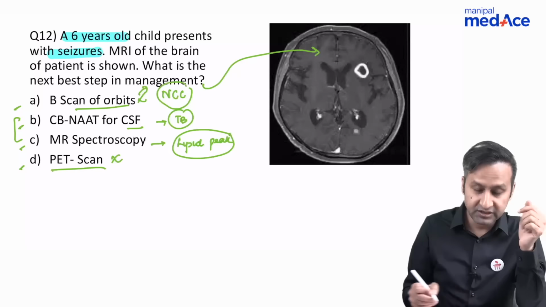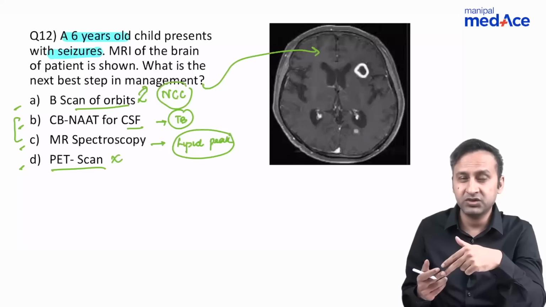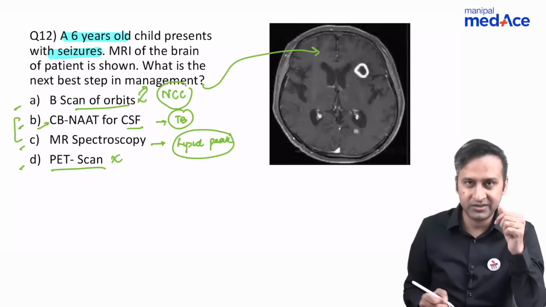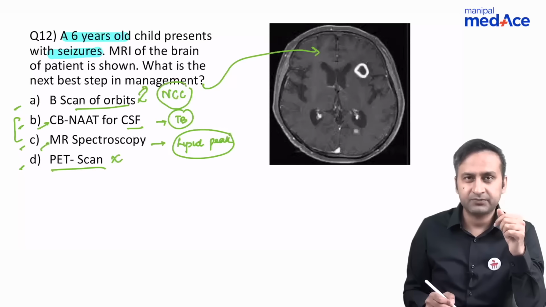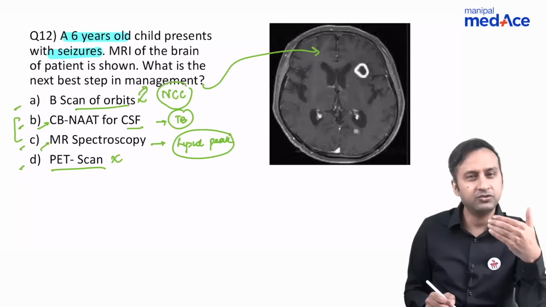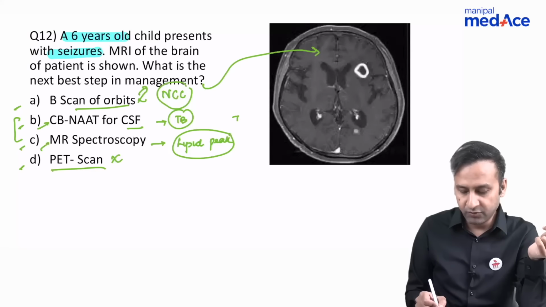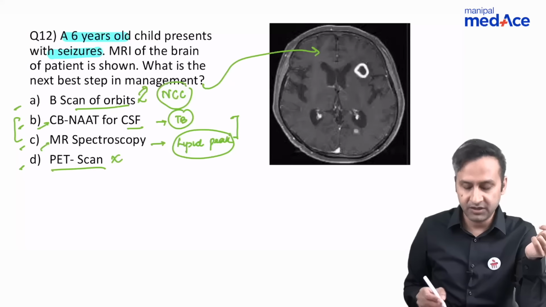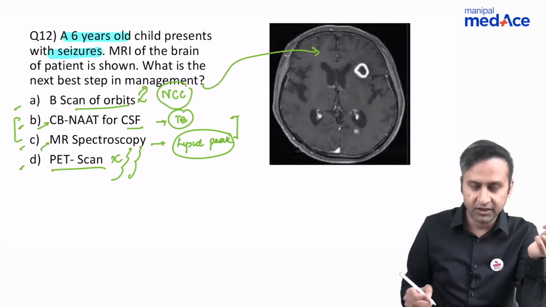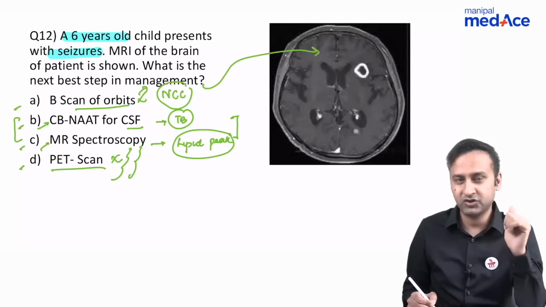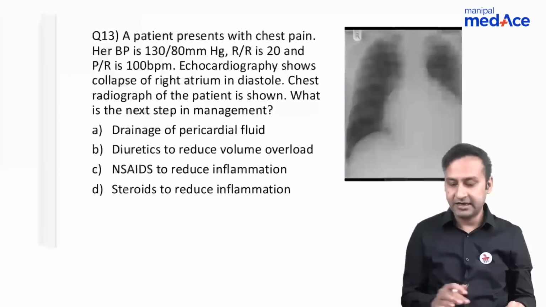Both of these two options are again very closely related and confusing. But remember, one of these options is more invasive. This option is something which is non-invasive. Patient is lying on the MRI machine. You can do an MR spectro, and the outcome of both the investigations is similar. So this option would outweigh the other options. I'll give more stress, more weight to this option. Probably this is going to be the correct answer.